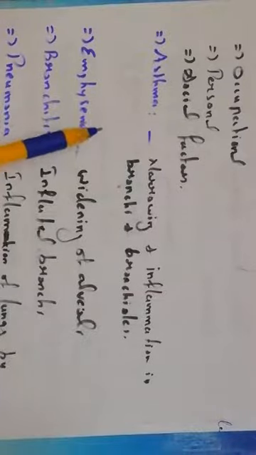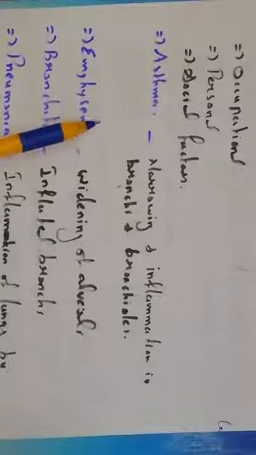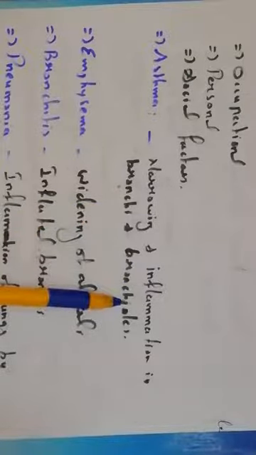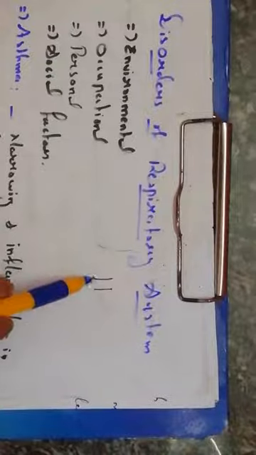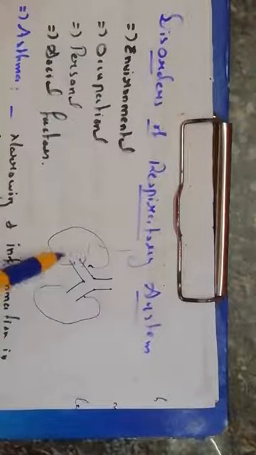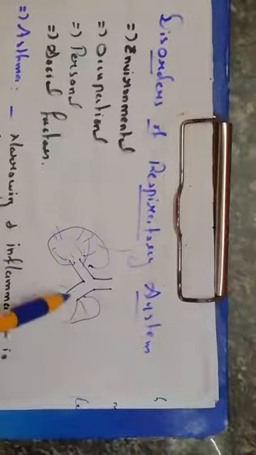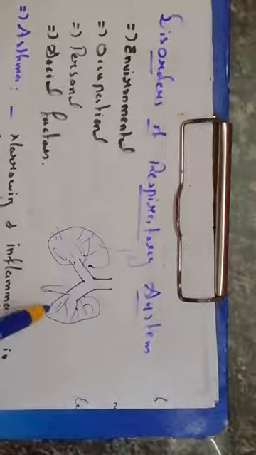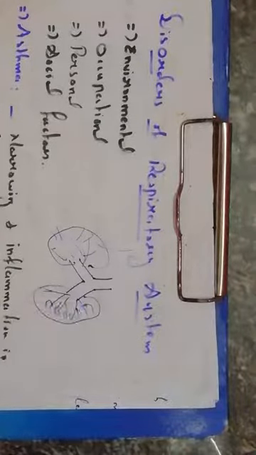Okay. The first one is asthma. Of course, it is a well-known disease, mostly occurring in the respiratory tract. Here the problem is narrowing and inflammation in the bronchi and bronchioles. Do you know what is bronchi? The trachea will be there, right? The trachea will branch as bronchi, and it is enclosed by the lungs. Here it will branch as bronchioles. So many branches will be there, known as bronchioles. Finally it ends with the alveoli, the air sacs, right?